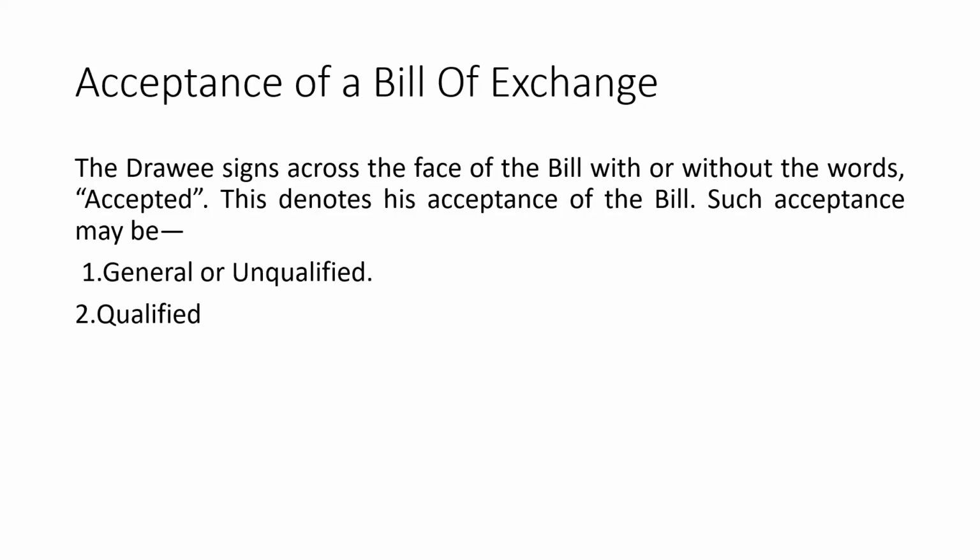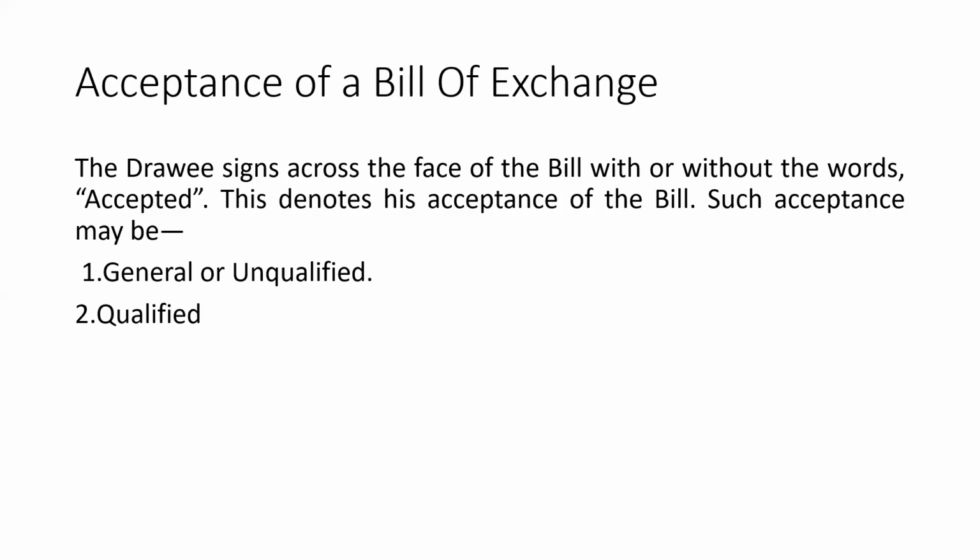I'll just tell you why this acceptance is necessary. Acceptance is necessary to determine the liability of the parties, the rights and liabilities of the parties.